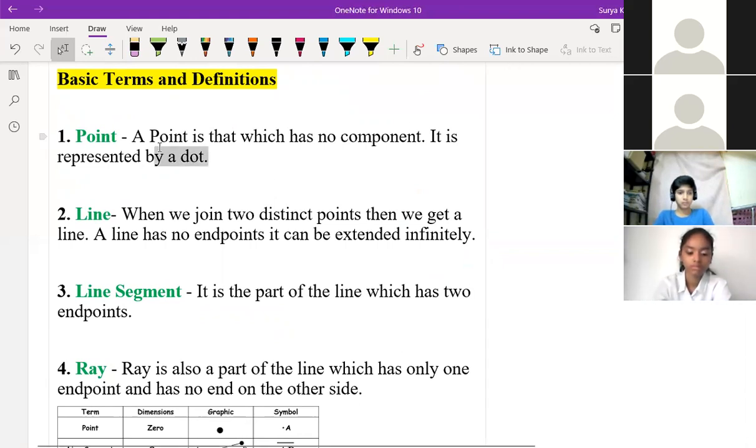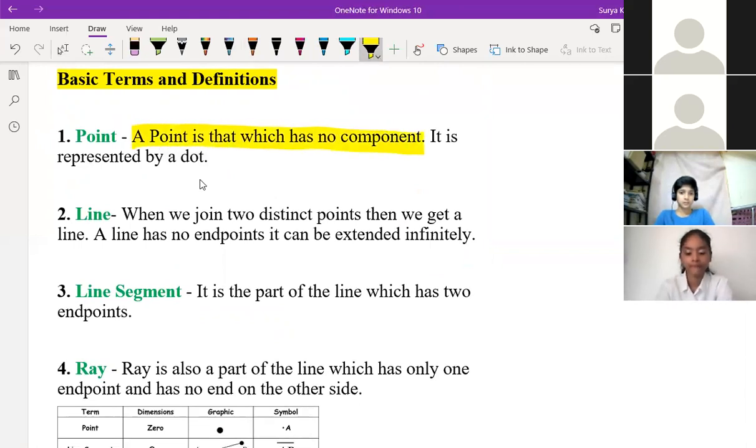Now the terms we have read before are explained again here. A point is that which has no component. It is represented by a dot. When we join two distinct points, then we get a line. A line has no end points, that is endless, and it can be extended infinitely.